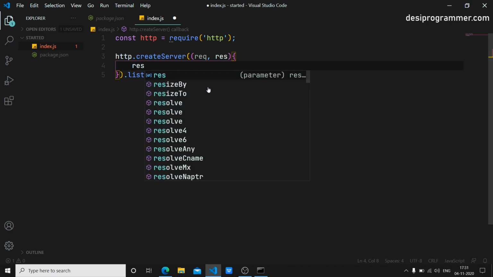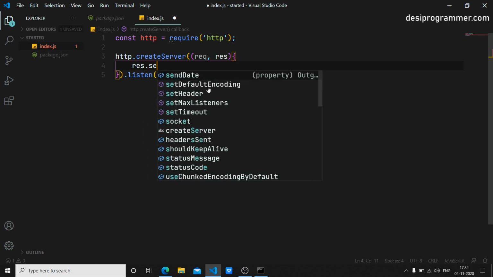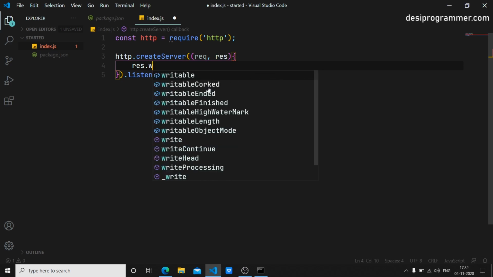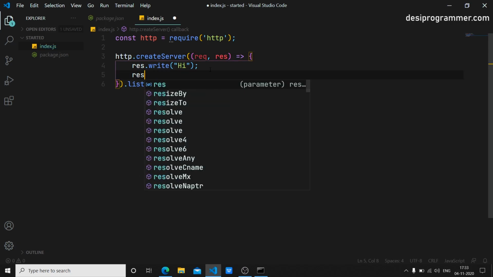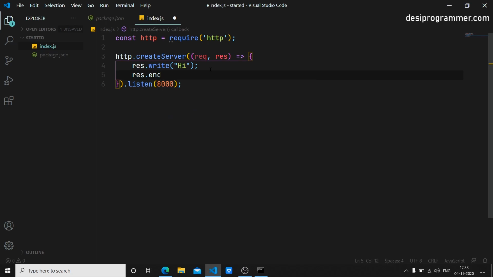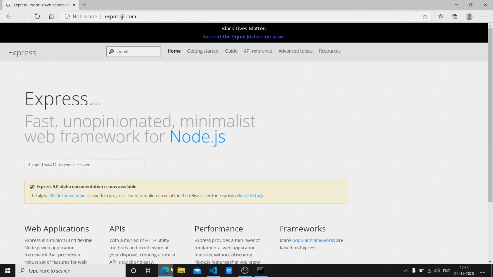And here all that I'm saying is that I want to send some data back, so I'm saying res.send. Actually I can't send here, I have to say write, and I'm just going to write hi. I think there's some error, so this is an arrow function. I have to put this arrow, and then after writing the data I want to end the response, so we'll say res.end, and this will end the response. So all that we have done is that we have required the HTTP package, we have created a server that listens to port 8000, and then we have written some data that's just a simple hi text, and then we are ending the response. Now this port will be listened on localhost, and we all know what localhost is.